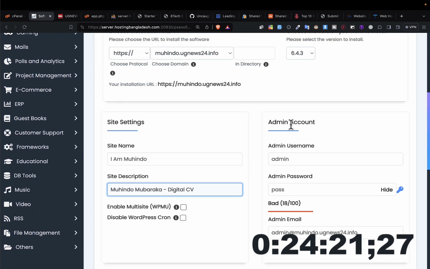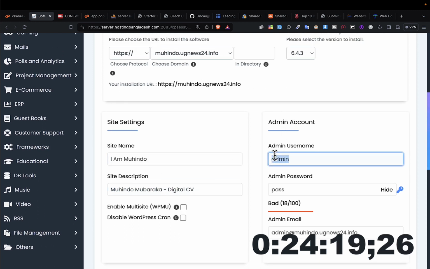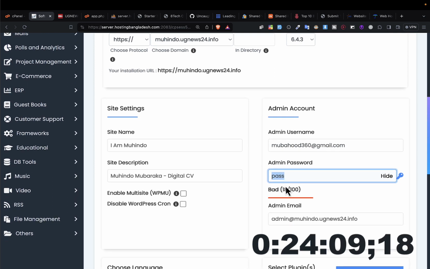Then you come here, how do you want to be logging in? I can put here my email if I want to be logged in by email. So let me put my email. And then here you put the password, how you want to be logged in to that website using a password. I can put maybe that password itself.